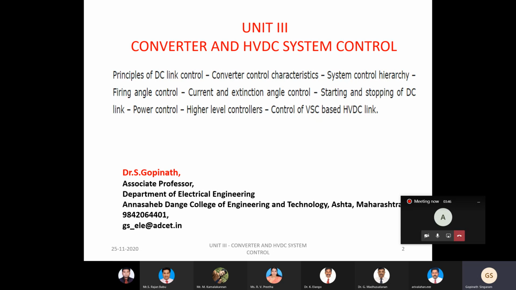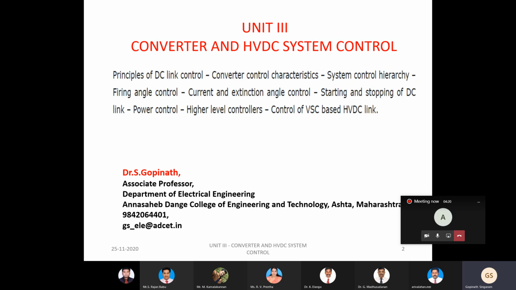So we need an HVDC system that is highly controllable, because of various reasons. Only then is it possible for us to achieve the system requirements and proper control in the HVDC link. In today's lecture, we will discuss the basic principles and converter control, and also the outline of the HVDC system control.